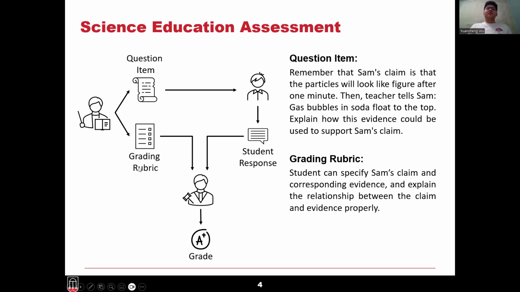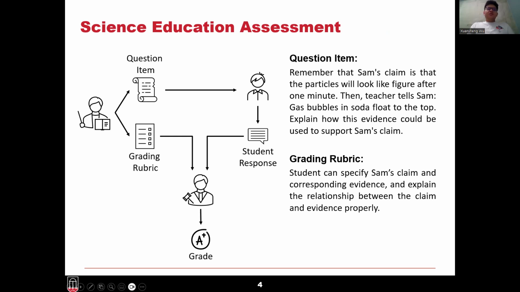Subsequently, the students respond to these questions, and finally, teachers assess the student responses based on the provided grading rubrics.